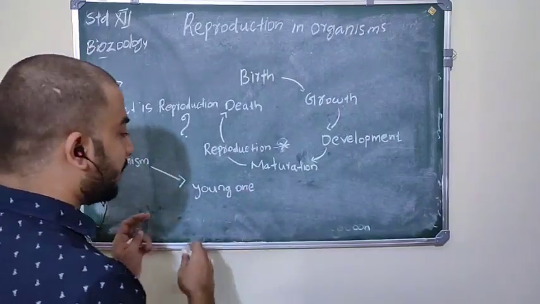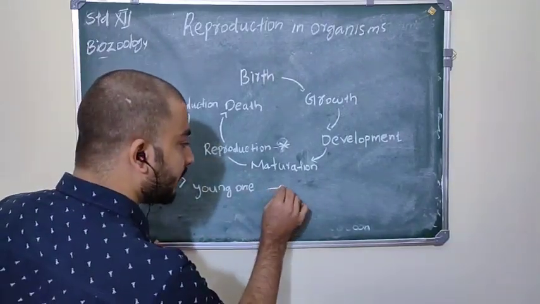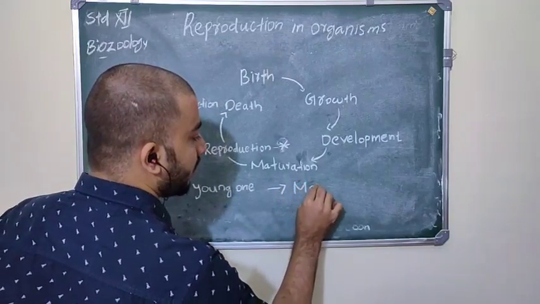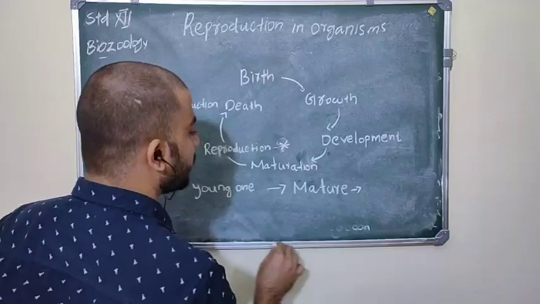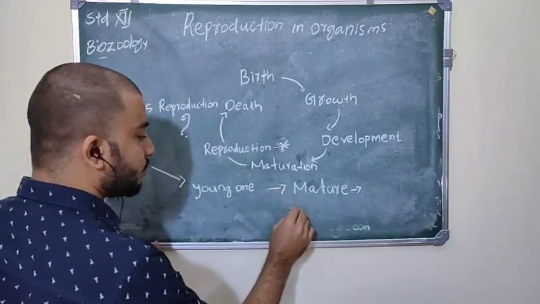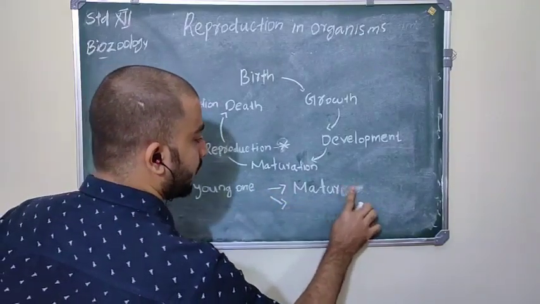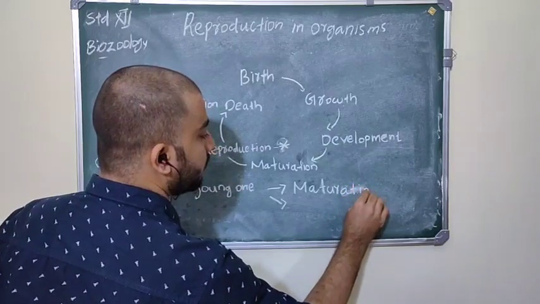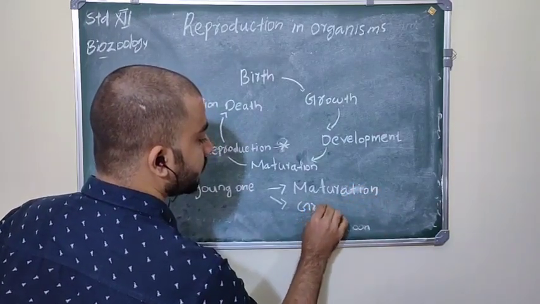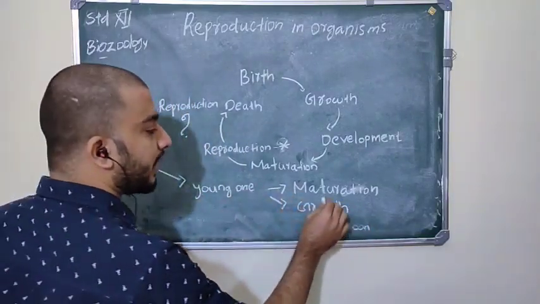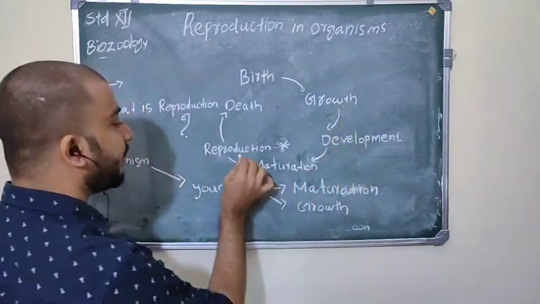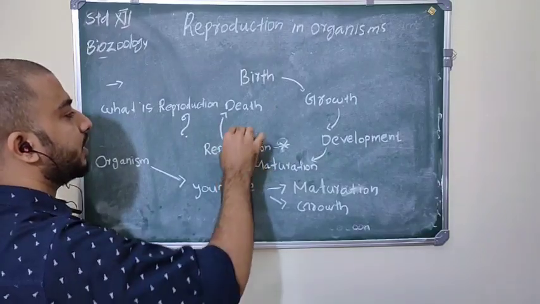And what happens next? This young one undergoes growth and maturation, and then enters reproduction, then finally death.